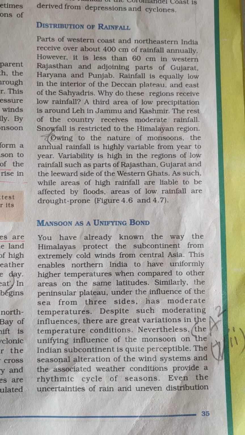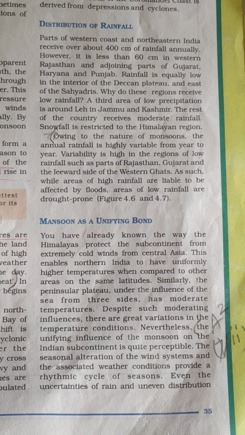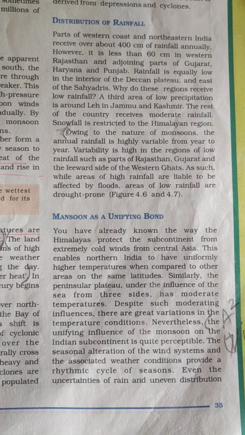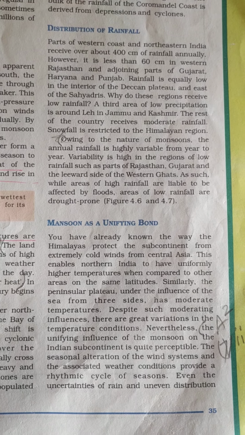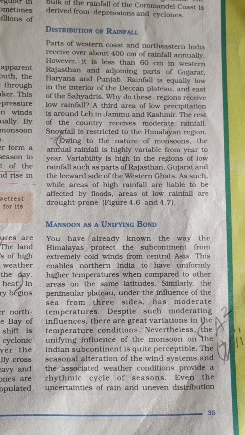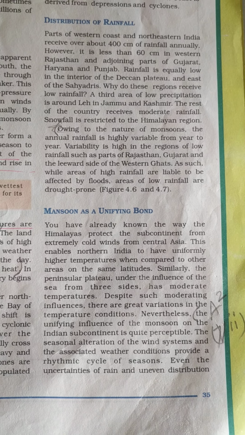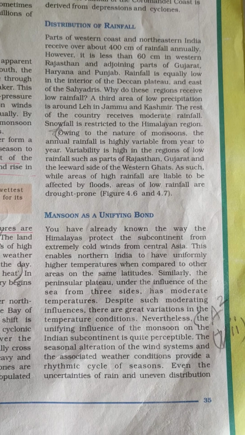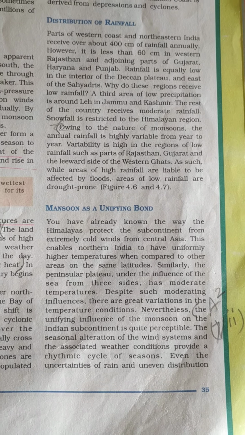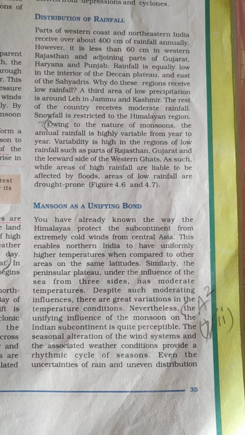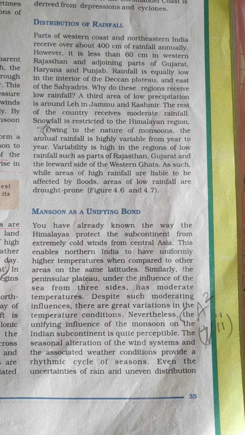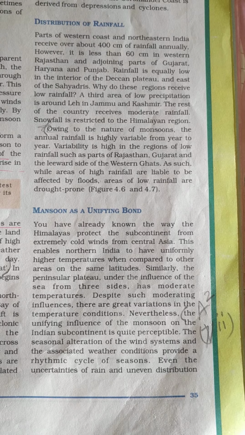Similarly, the Peninsular Plateau, under the influence of the sea from the three sides, has moderate temperature. This you all know, as we move away from the ocean area, the climate becomes extreme. As we are near the coastal areas, the temperature is moderate, not too high, not too low. Despite such moderating influence, there are great variations in the temperature condition. Nevertheless, the unifying influence of the monsoon on the subcontinent is quite perceptible.